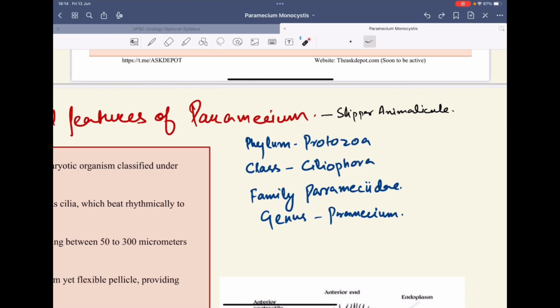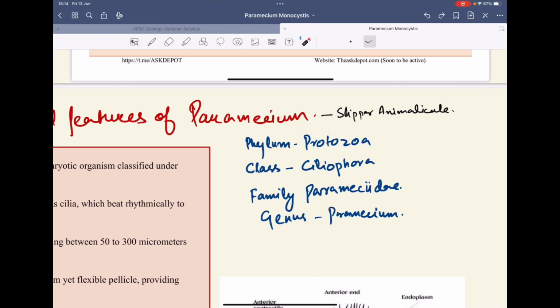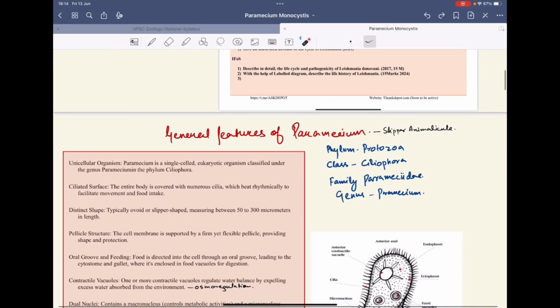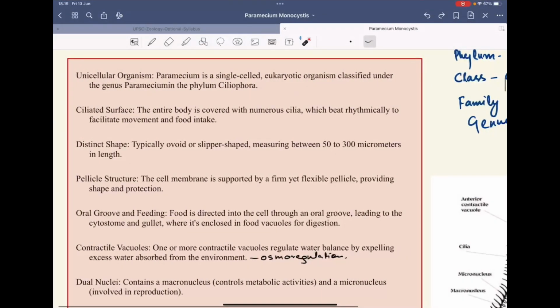Paramecium is slipper-like and is also called the slipper animalcule. Its systematic position: it belongs to the phylum Protozoa, class Ciliophora, family Parameciidae, genus Paramecium. Looking at the general features, it is a unicellular organism, made up of only one cell. It has a ciliated surface.